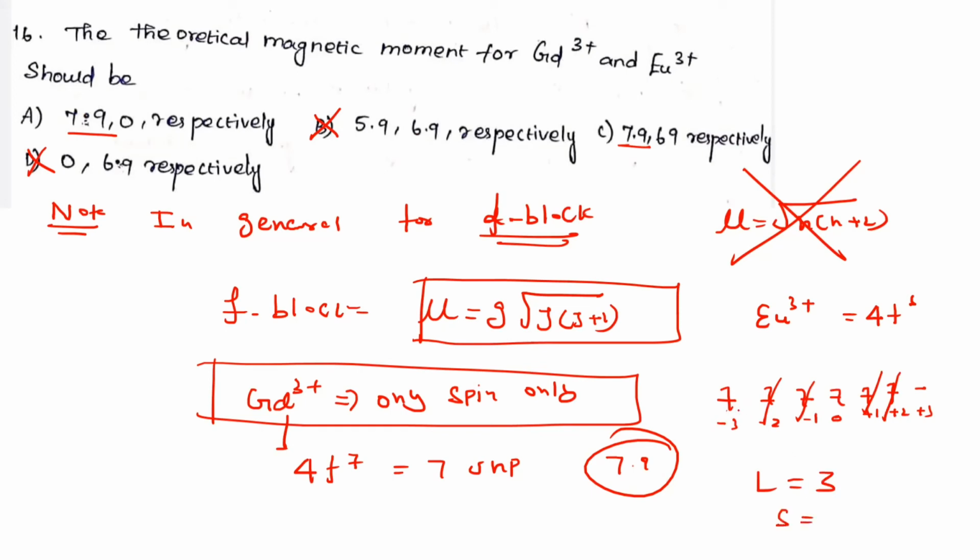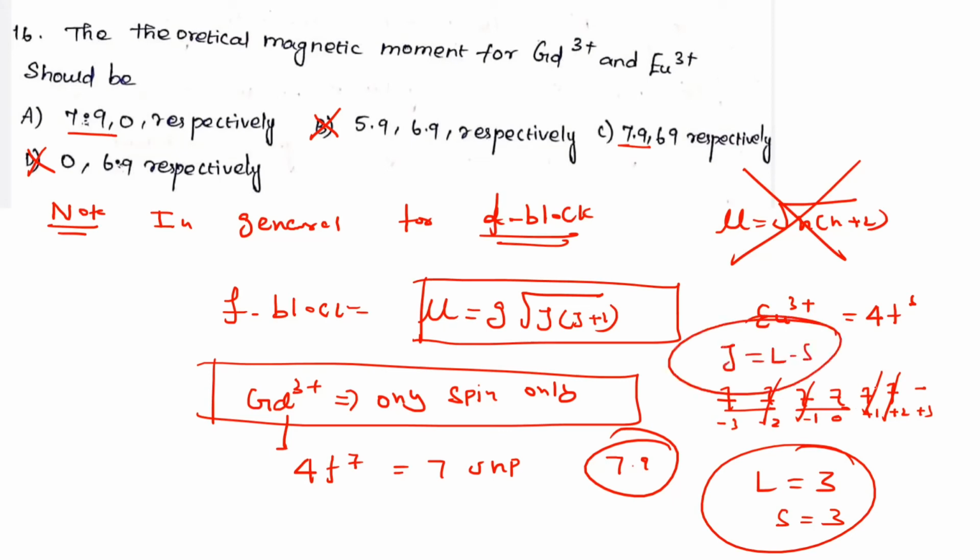S value is plus 1, plus 1, so S equals 3. This is less than half-filled, right? Therefore, J equals L minus S. What is the L value? 3. What is the S value? 3. Therefore, J equals 0. Put the J value 0: square root of 0 into 0, which is 0. The answer should be option A, correct.